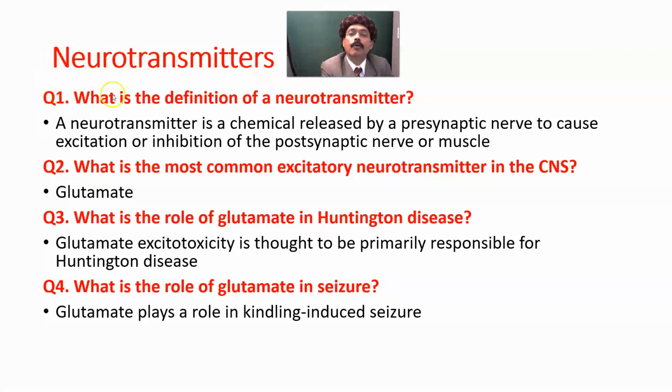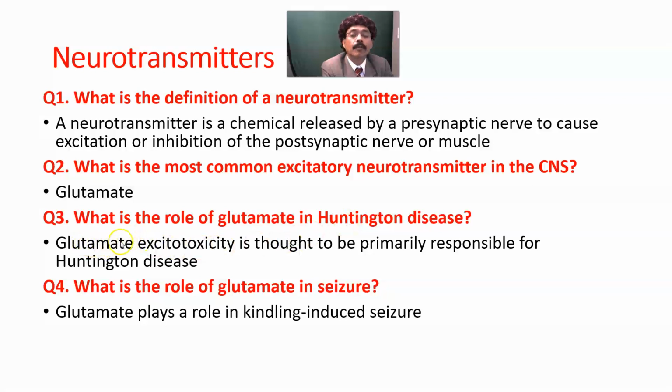So let's start. What is the definition of a neurotransmitter? A neurotransmitter is a chemical released by a presynaptic nerve to cause excitation or inhibition of a postsynaptic nerve or muscle. Neurotransmitters are also released in the neuromuscular junctions and in the synapses between the nerves. What is the most common excitatory neurotransmitter in the central nervous system? That is glutamate.